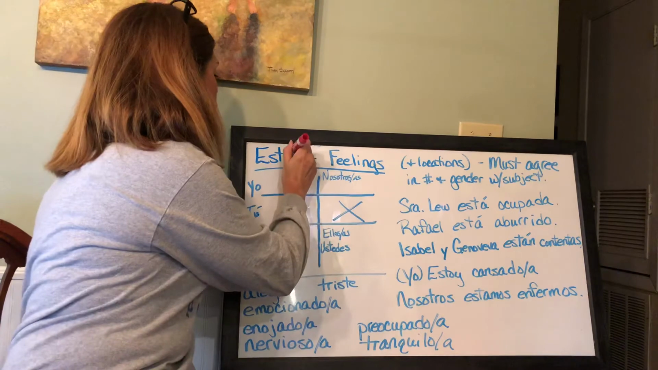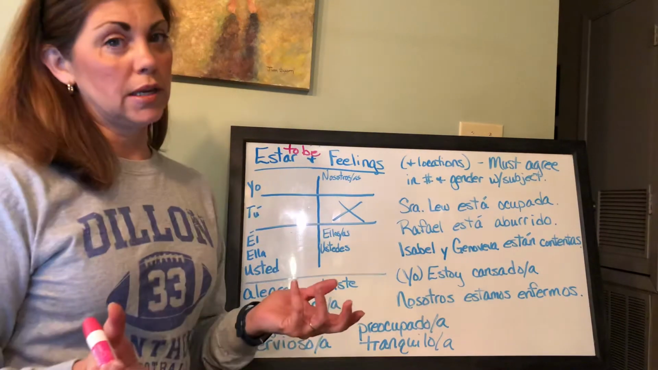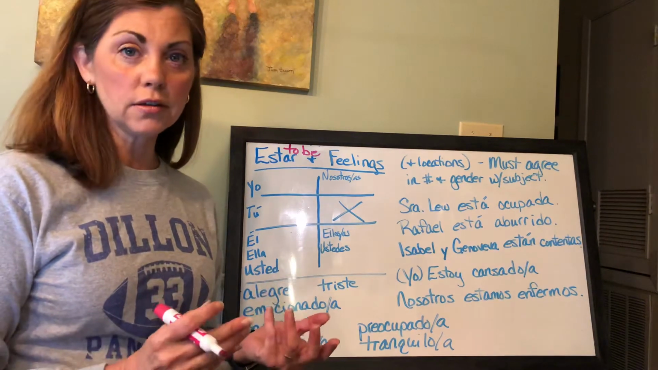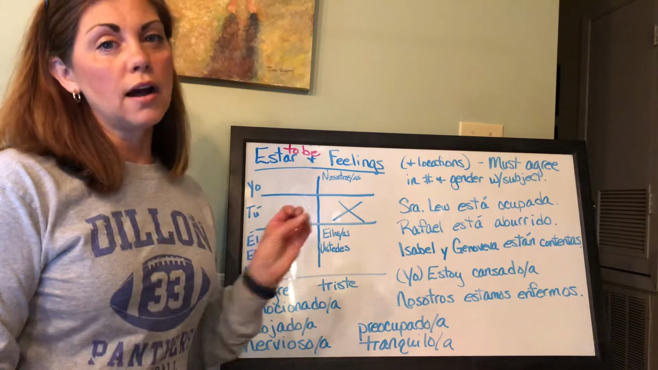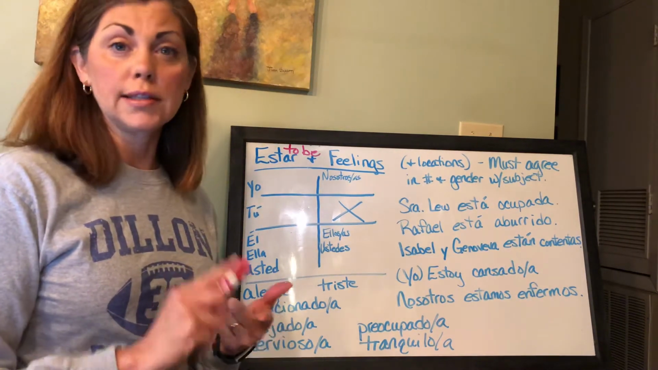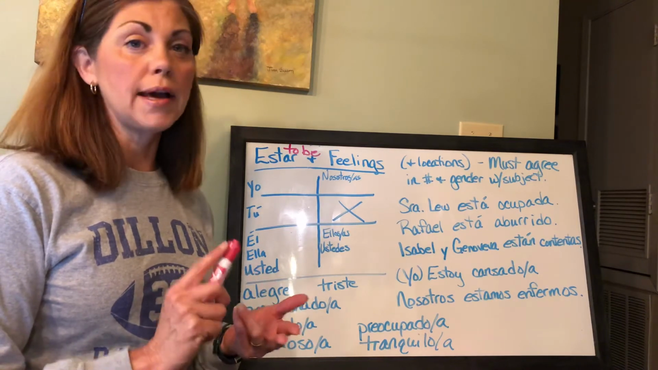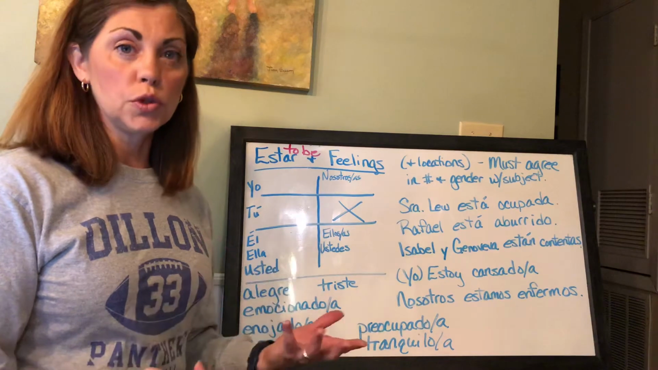Estar means to be. Now we have learned that there are two verbs that mean to be in Spanish. There's ser, which we learned early in the year, and then there is estar. Estar is used in different ways than ser. Ser is used with telling time, and it's used with identification, facts, things like that. If you said someone is tall, you would use ser.